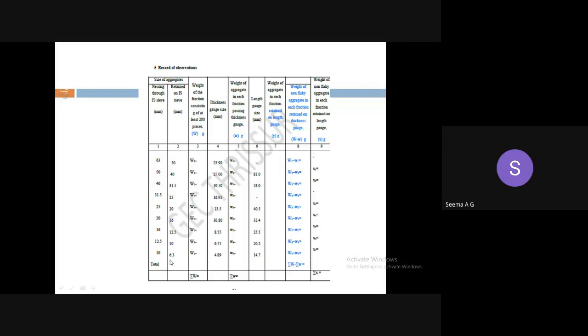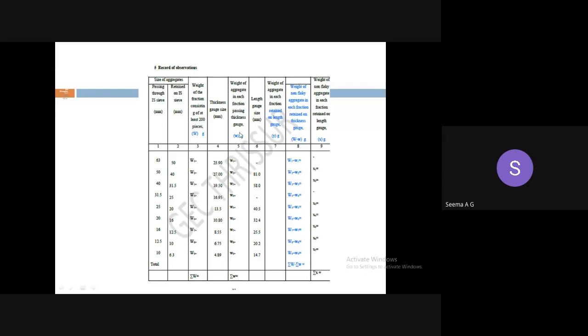The last one, 10 to 6.3. So the total weight of aggregates is noted down. The weight of aggregates passing through the thickness gauge is also noted down. Then its cumulative weight, its total weight, is taken. Sigma W, that is the weight of the total aggregates, W1 plus W2 plus W3, etc. to W9. The total weight of aggregates is noted down.